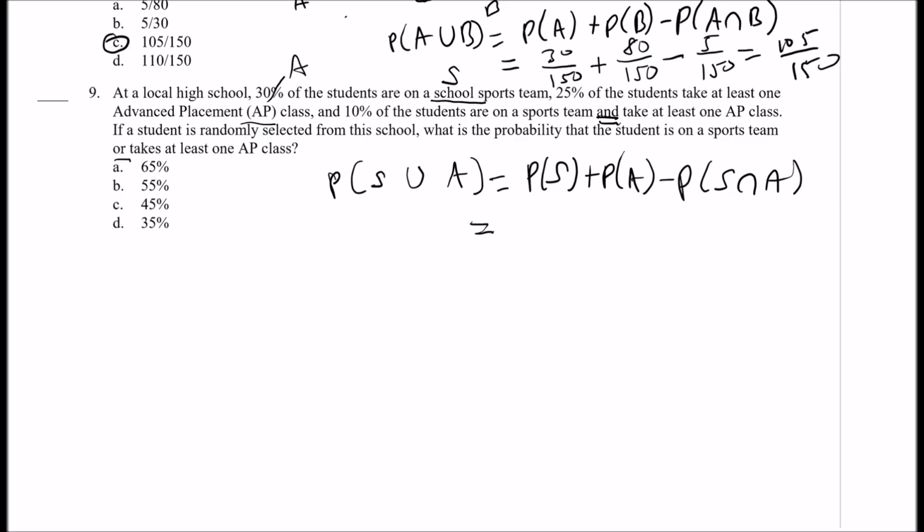Okay, so what's the probability of S? Well, there's 30% of students that are on a sports team. What's the probability of A? Well, 25% take at least one AP class. Minus, what's the probability of S and A? Well, they said that 10% of students are on a sports team and take at least one AP class. So there you go. So 0.55 minus that is 0.45. So it's 45%. So the answer for 9 is C.